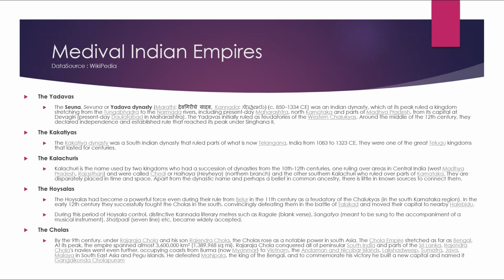The Seuna or Yadava dynasty was an Indian dynasty which at its peak ruled a kingdom stretching from the Tungabhadra to the Narmada river, including present-day Maharashtra, North Karnataka, and parts of Madhya Pradesh. From its capital at Devgiri, present-day Daulatabad in Maharashtra, the Yadavas initially ruled as feudatories of the Western Chalukyas. Around the middle of the 12th century, they declared independence and established a rule that reached its peak under Singhana II.